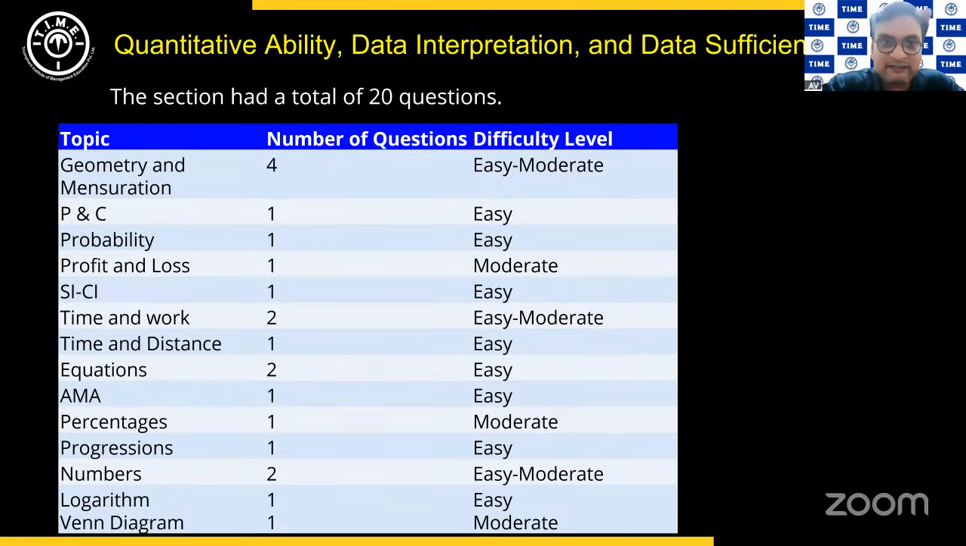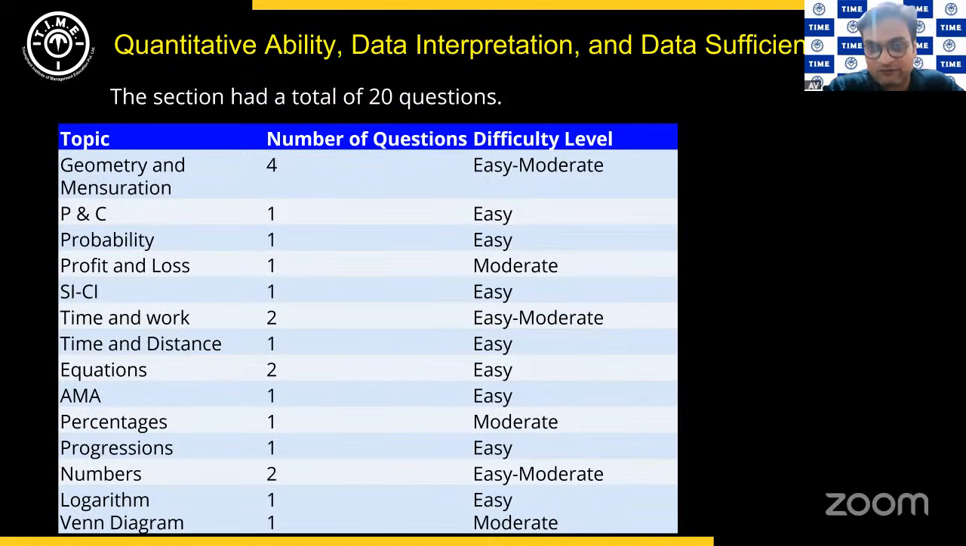So the quantitative ability section, to start off with, as you can also see in the table in front of you, almost all the questions, all the areas that we covered were easy, and some of them were moderate. And it was hard to find any question that could be pointed out as a difficult question. Right? So let's quickly go through the topics that appeared this time in Quant, one after the other. Let's start off with geometry and mensuration.